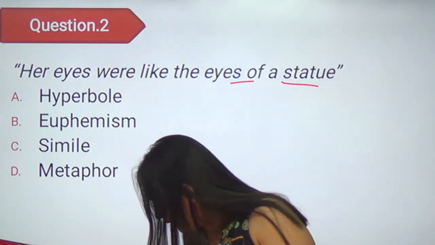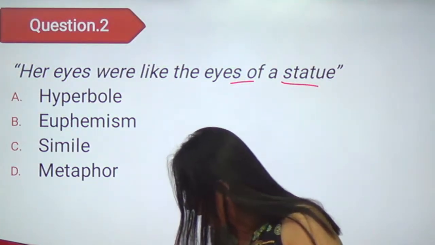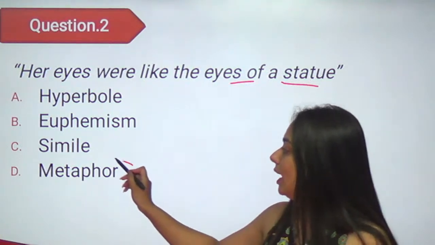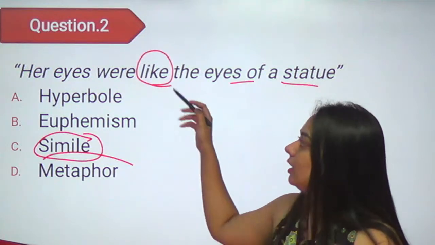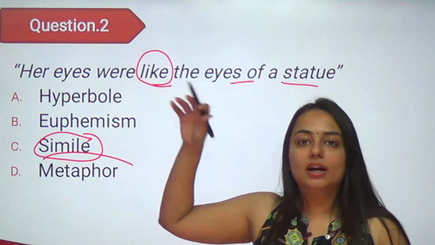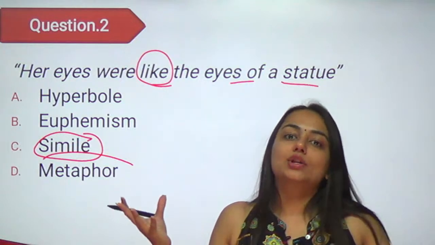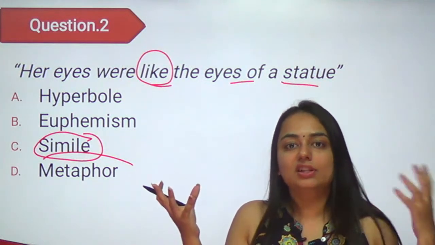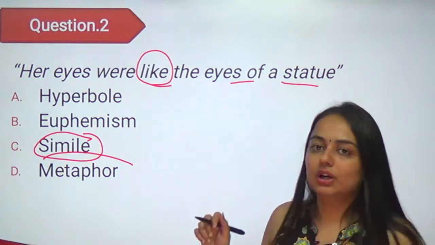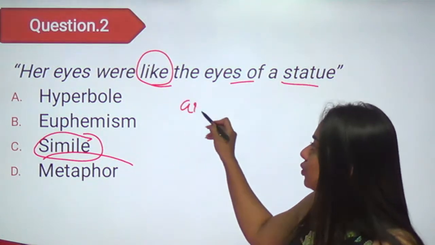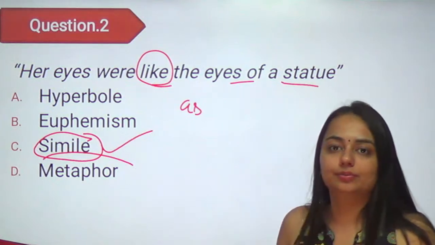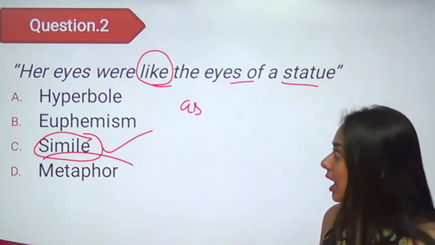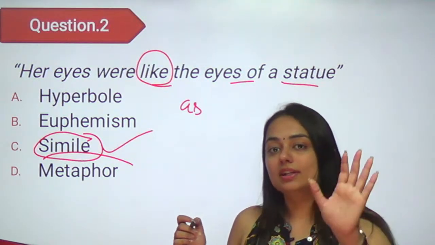Okay, so Abhitej is saying it should be metaphor. Amit is saying it should be hyperbole. No, guys, it should be simile. Look at this word, like. Two things have been compared: her eyes have been compared with the statue's eyes, using the word like. Whenever you compare two things using like and as, it should be simile, not metaphor, right?